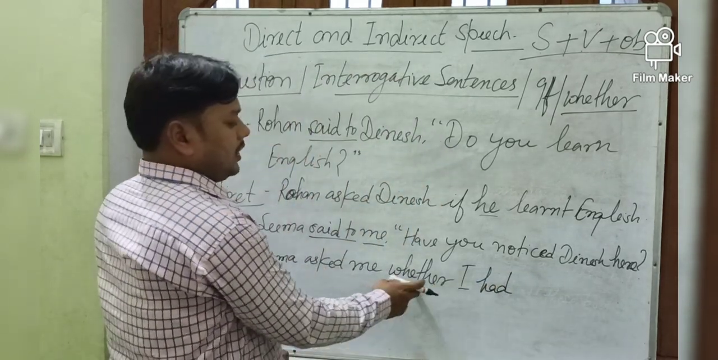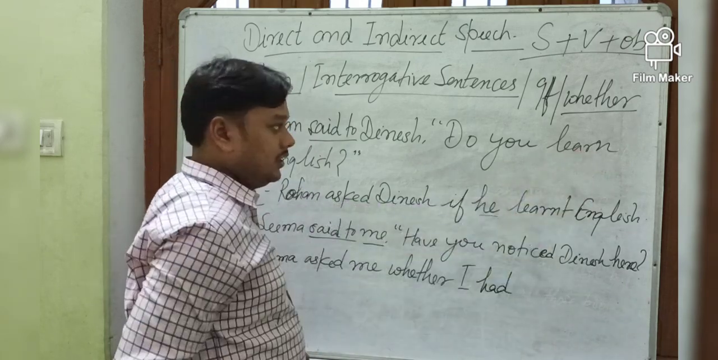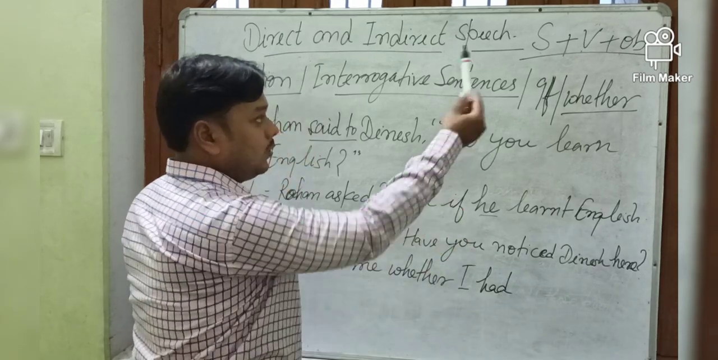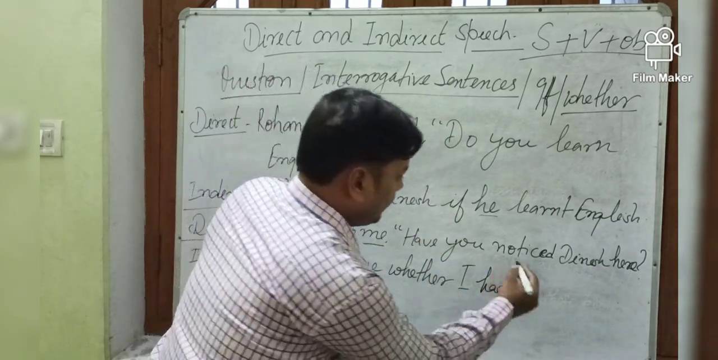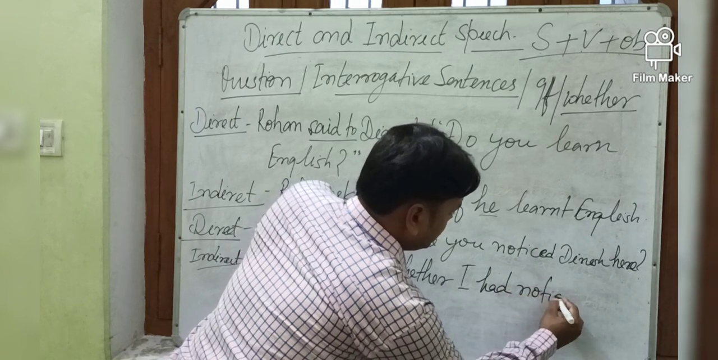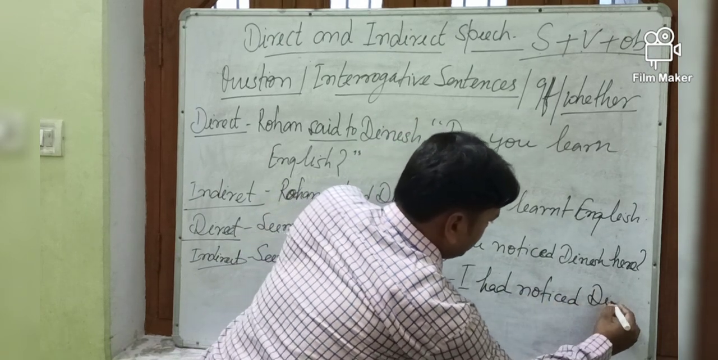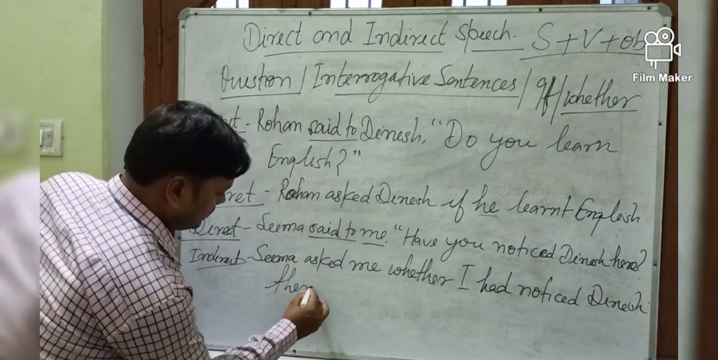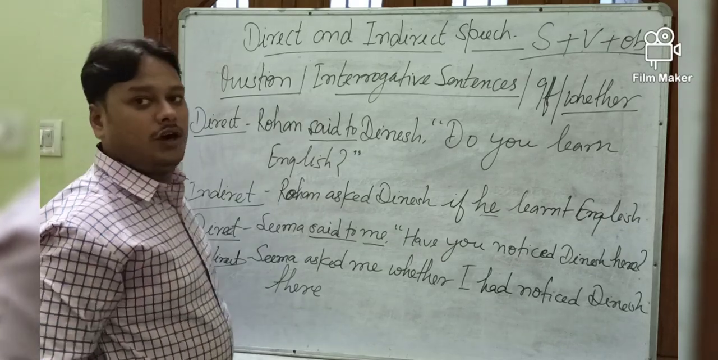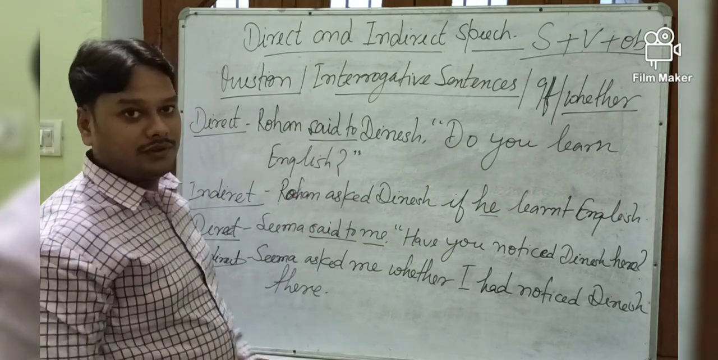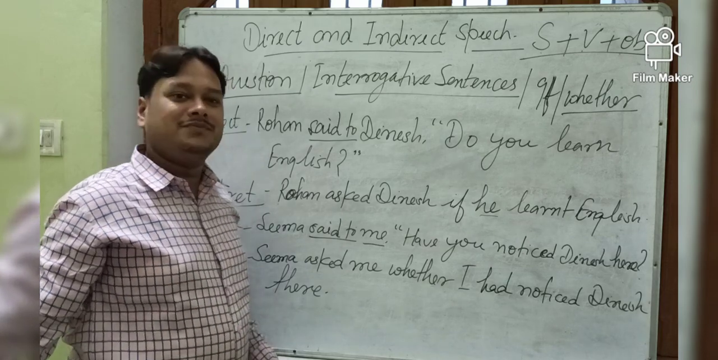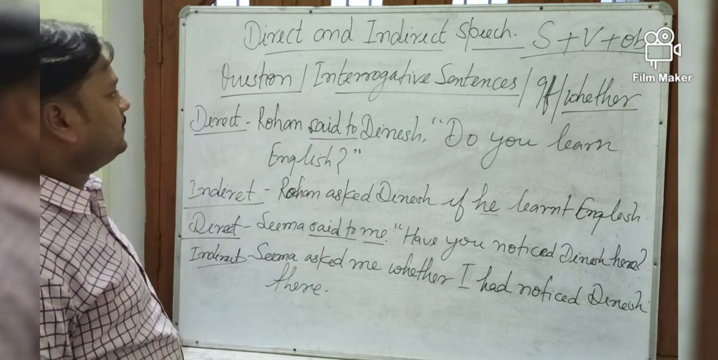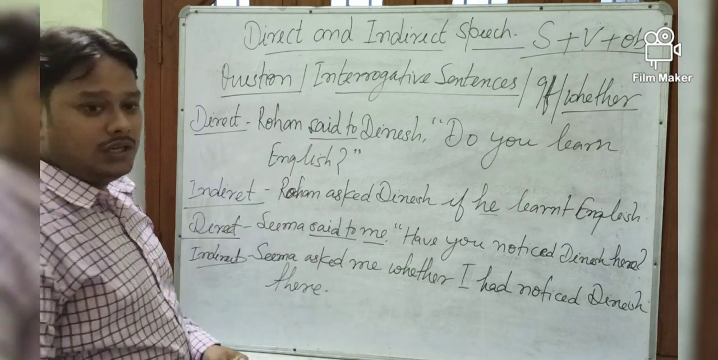Yes, you must remember, after writing this conjunction, the sentence will be simple. Simple means subject, then verb, then object. So the subject is I, verb had, then the third form of the verb is applied, noticed, Dinesh. Then here will be changed into there. Now question mark or full stop? Full stop. Is it clear? Okay. So this much is over. Interrogative sentence, I think it is clear. This was a yes-no type question.